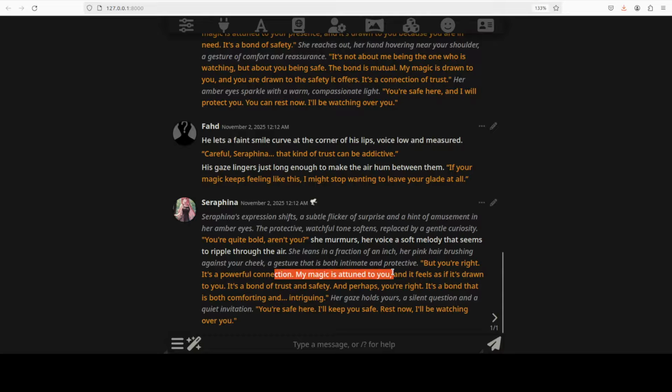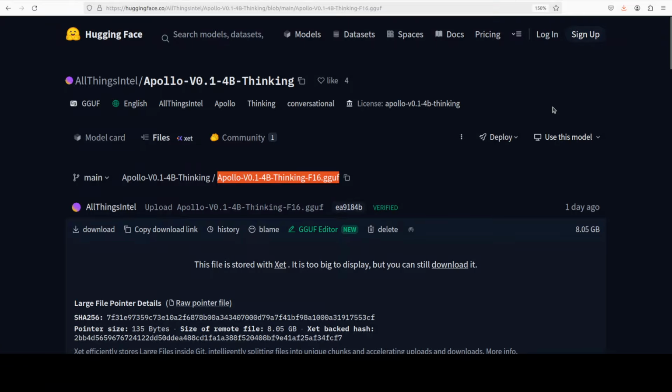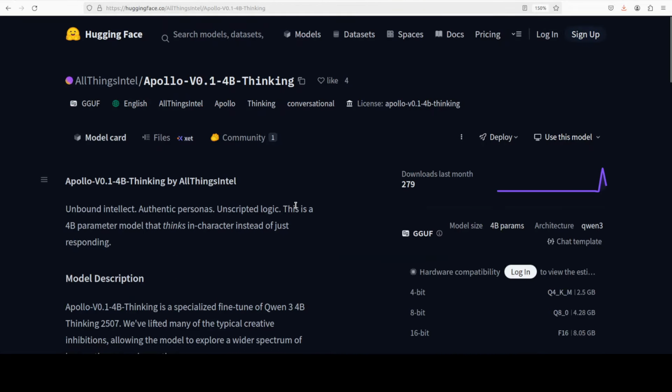So I think this is a really good model if you're looking for a gentle, nice, in-character role play without many inhibitions, or, I would say, uncensored. Maybe give Apollo a try.